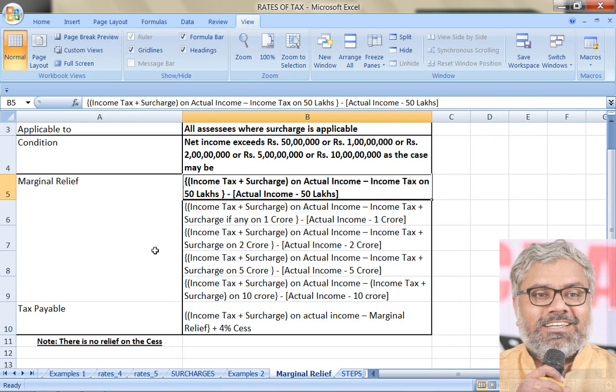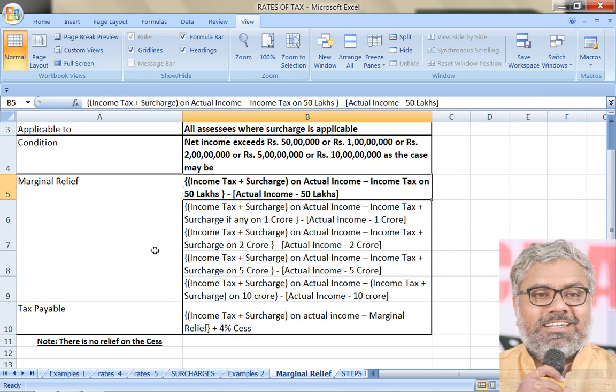Income tax plus surcharge on actual income, because this is applicable only when surcharge is there. If surcharge is not there, we don't even need to calculate marginal relief. So definitely there is surcharge. Income tax plus surcharge on whatever the actual income is, if it is exceeding 50 lakhs rupees for the first case, minus income tax on 50 lakhs. Here if you observe, there is no surcharge on 50 lakhs, only income tax on 50 lakhs.